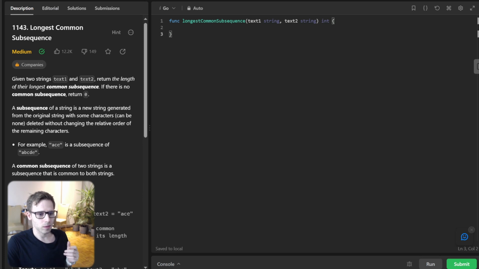Optimal substructure means the solution to the problem can be constructed from optimal solutions of its subproblems.